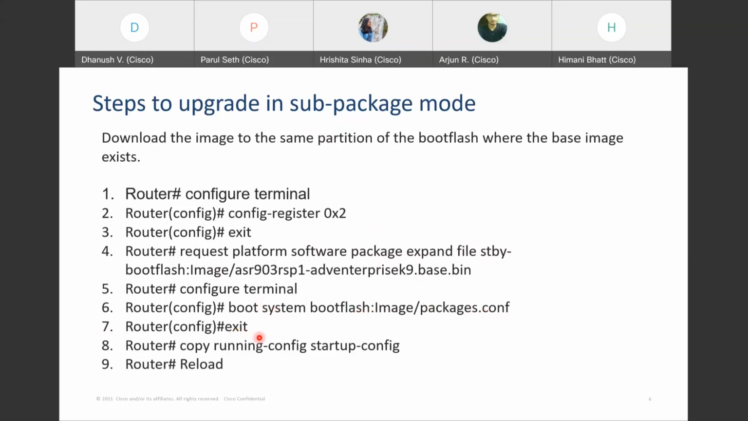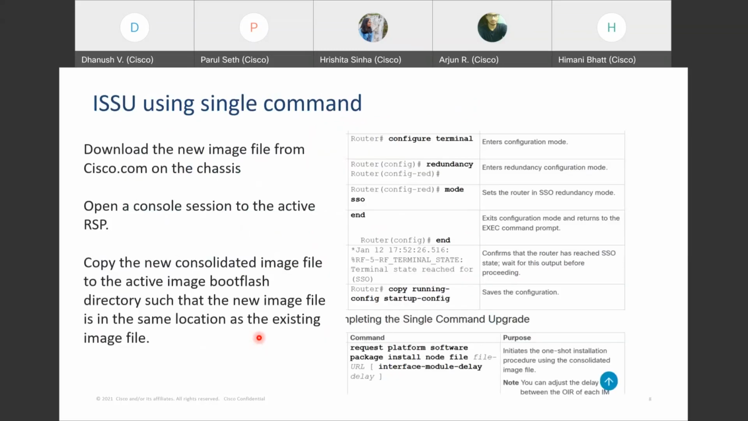After these 7 statements, we'll have to move the terminal to an SSO mode, that is a stateful switchover mode. Configure the terminal, then redundancy, it will move to a redundancy configuration mode. Move the terminal to SSO mode. Once you wait for some time, you'll get a terminal output saying that the terminal has reached SSO mode. After this, you can execute a single command which will run the entire